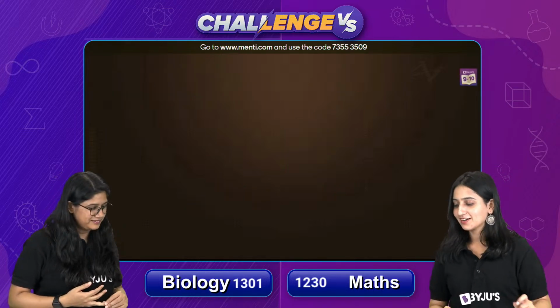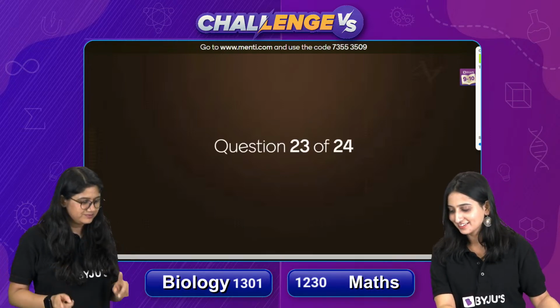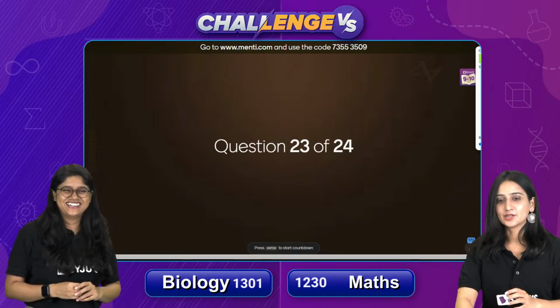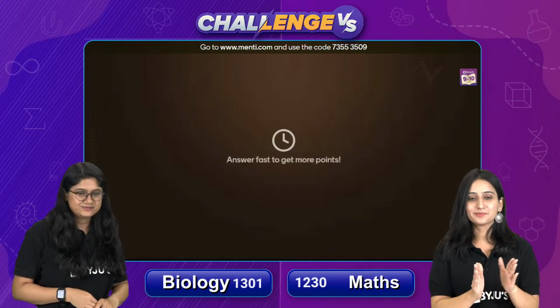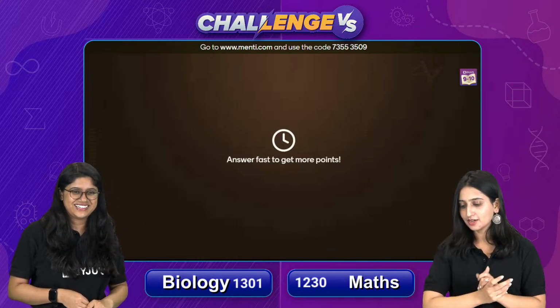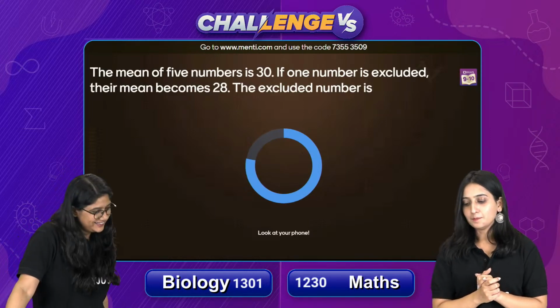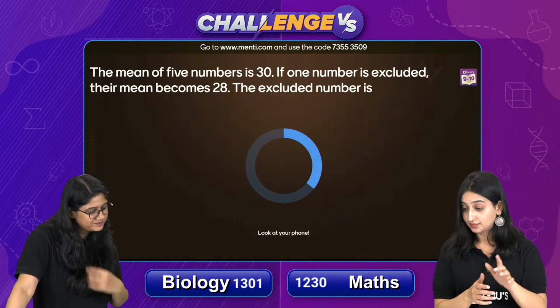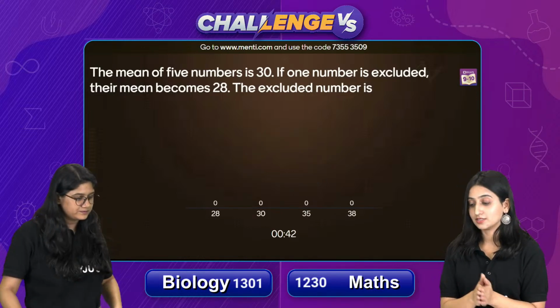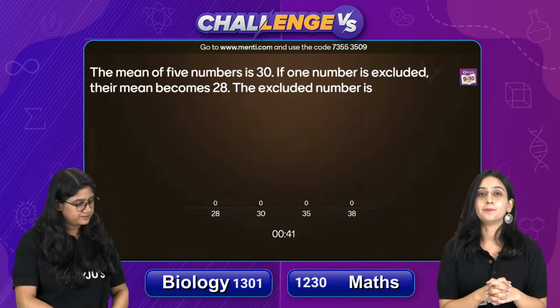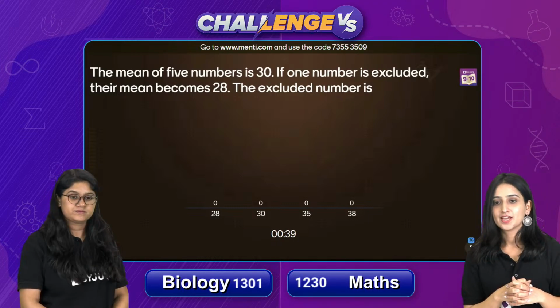So, now it's time for the maths question. Here comes your maths question. On your screens, question number 23. So, last second question of the day. Be ready everybody. Here comes your question. The mean of 5 numbers is 30. If one number is excluded, their mean becomes 28. The excluded number is... tell me quickly.